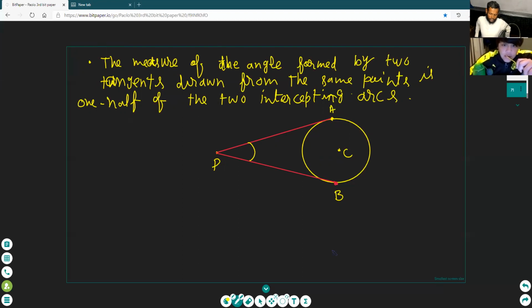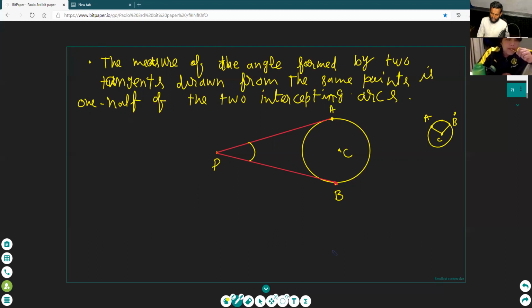Paulo, where are you busy? Draw a line from A to C and draw a line from B to C. It is a central angle. For example, see here. This is a central angle. For a central angle, we draw lines from A and B to the center C. Clear? Draw the lines to the center.